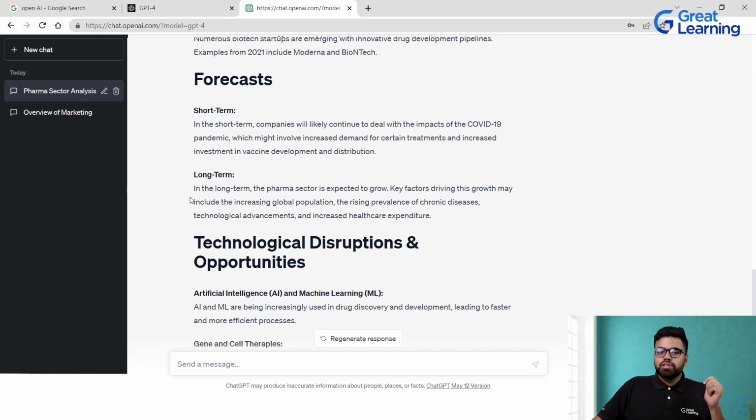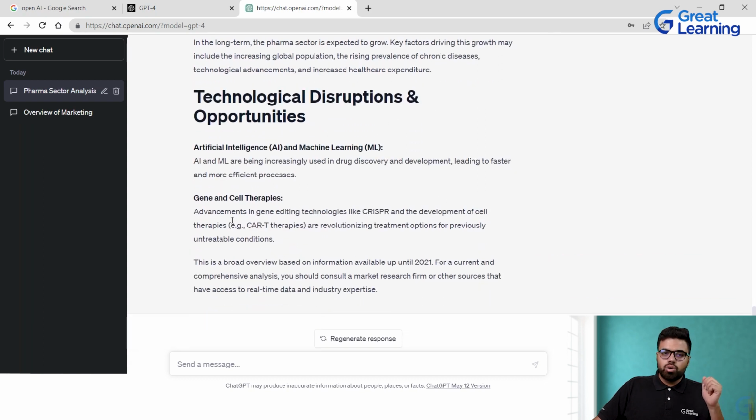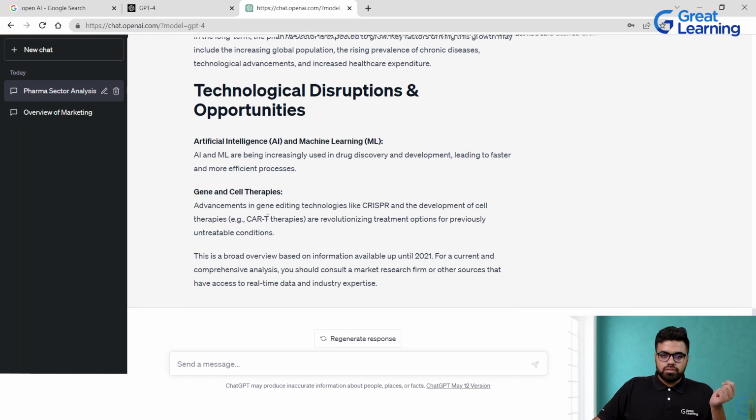So long term. In the long term, the pharma sector is expected to grow. Key factors driving the growth may include the increasing global population, the rising prevalence of chronic diseases, technological advancement, and increased healthcare expenditure, right? Then we also talked about technological disruptions and opportunities. So it gave me AI as one thing that would automate things. AI is one thing that would be used in drug discovery. Machine learning will make things happen in a much more efficient manner. Then there are gene and cell therapies, right? This is a broad overview based on the information available up to 2021. For a current and comprehensive analysis, you should consult a market research firm, right?